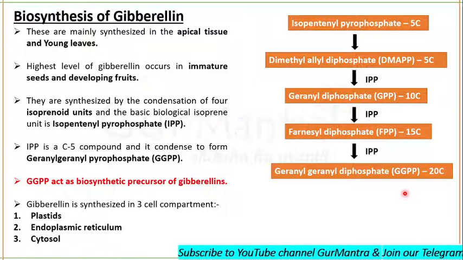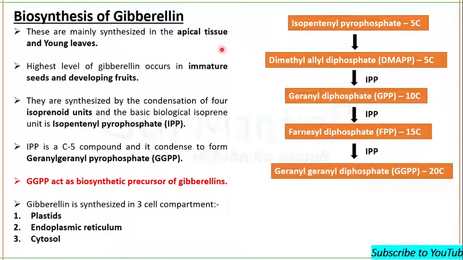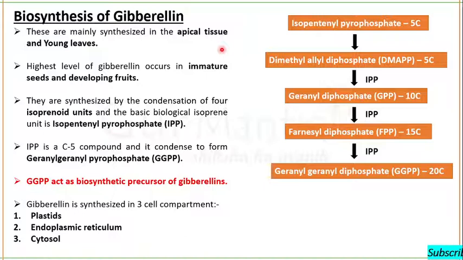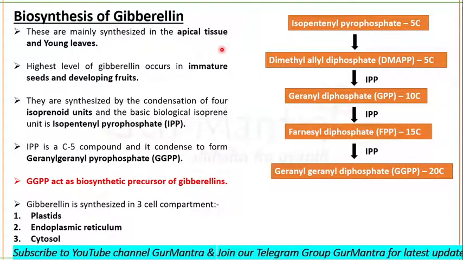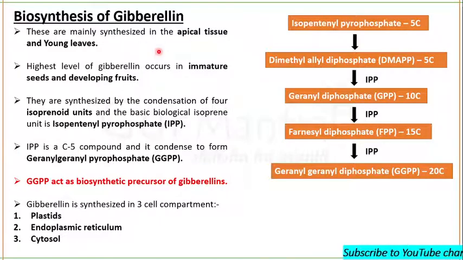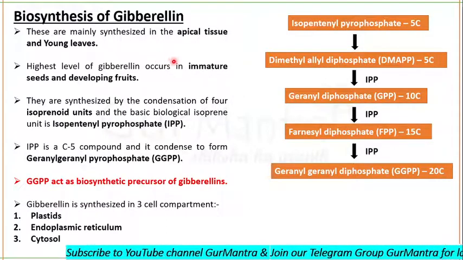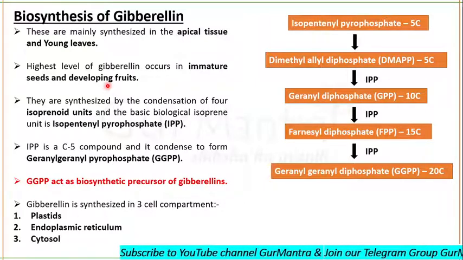These gibberellins are mainly synthesized in the apical tissue, more appropriately in the shoot apical meristem. They are also synthesized in the root apical meristem, because the presence of gibberellic acid in the root exudates shows that it is synthesized in the root as well, but it is mainly synthesized in the shoot apical meristem and young leaves. The highest level of gibberellin occurs in immature seeds and developing fruits. Remember this.